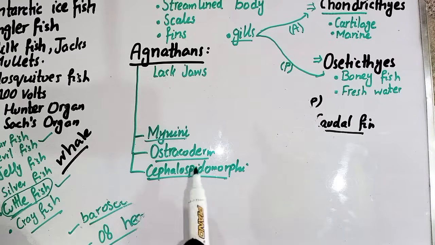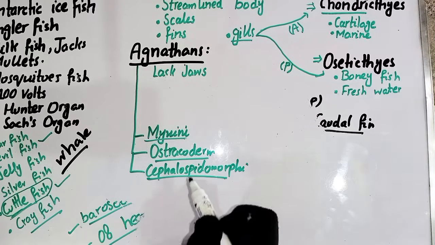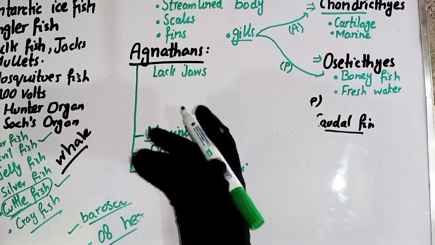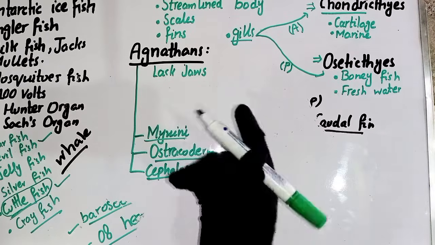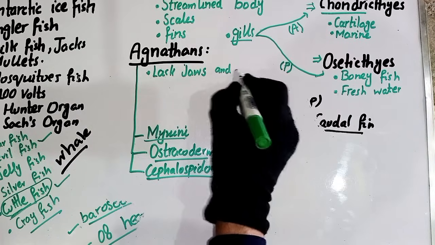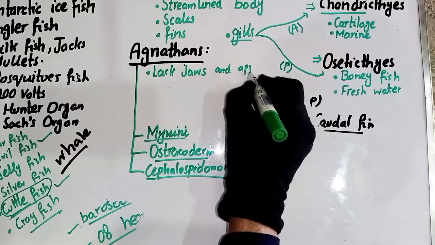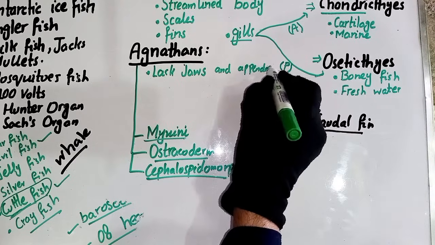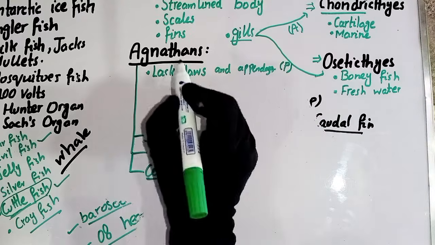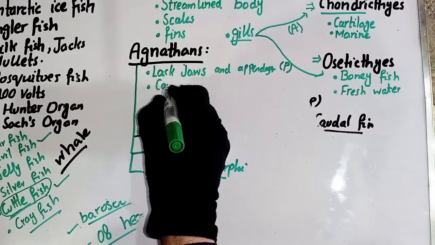Before we discuss these classes, we discuss some general characteristics of the agnathans. The lecture is already almost 32 or 33 minutes long. The first one is the lack of jaws and paired appendages. The second one is that they have a cartilaginous skeleton.